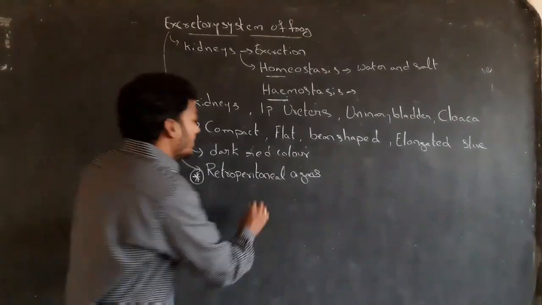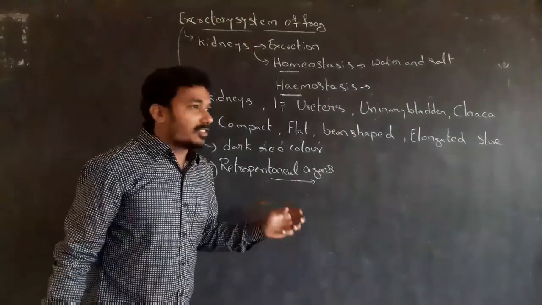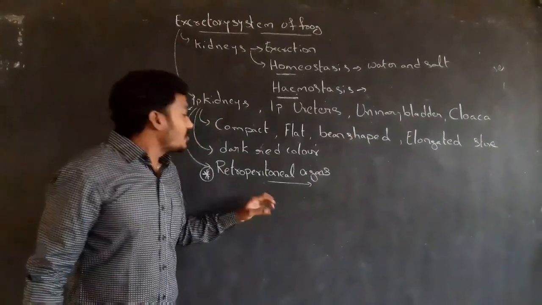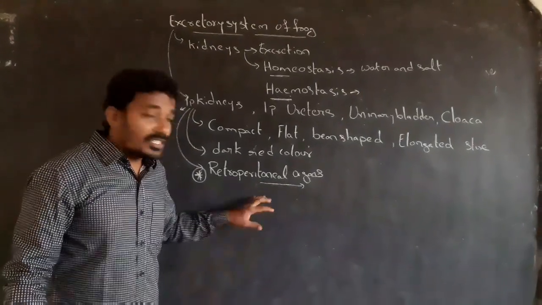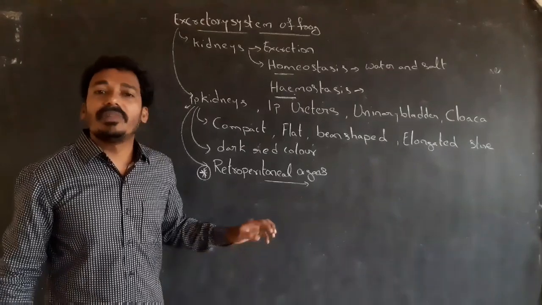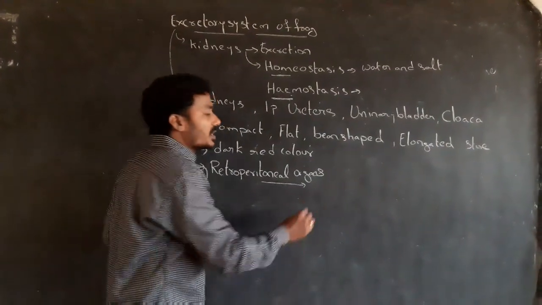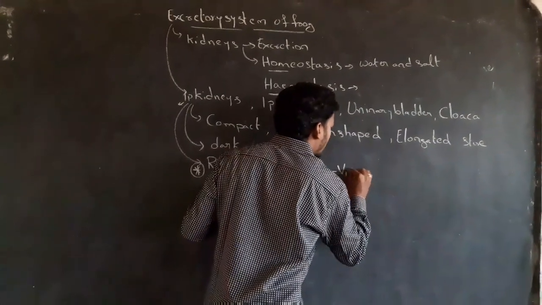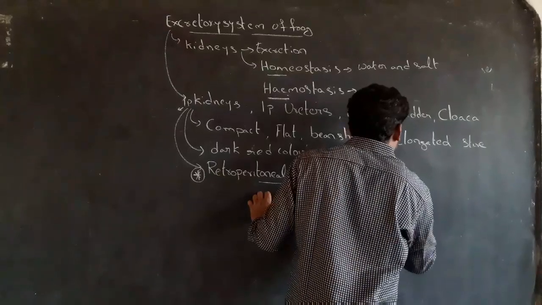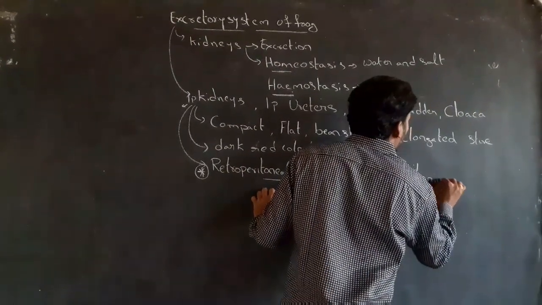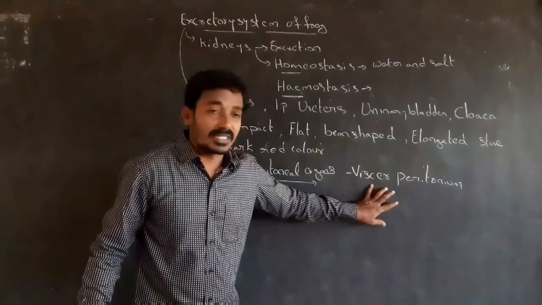Retroperitoneal means: each soft visceral organ is normally covered by peritoneum, which is called visceral peritoneum.